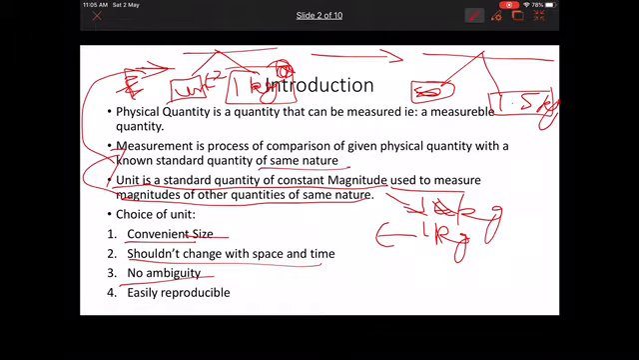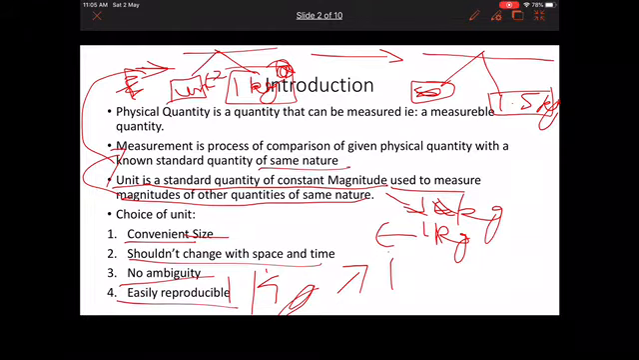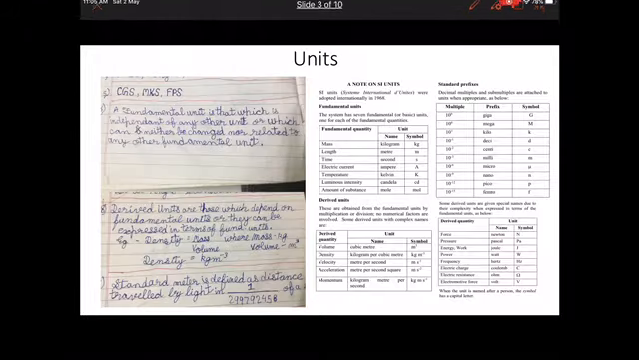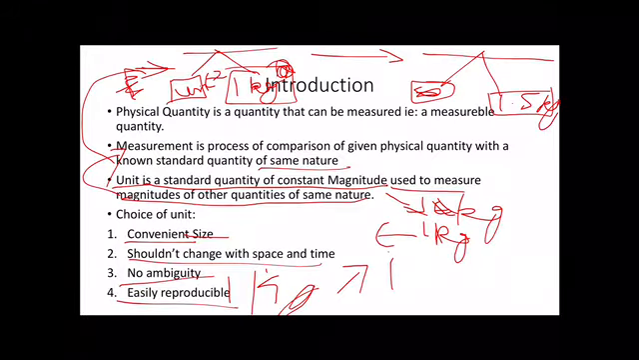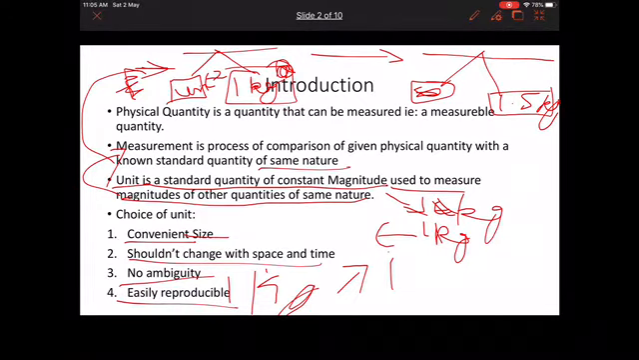It should not change. And easily reproducible means, like for example, 1 kilo block, the original block which was made, it should not be like you have to go to that place, measure it and then return. It would be very uncomfortable. That's why. And easily reproducible, I want to tell that it should not be so expensive or so different that it can't be again made.